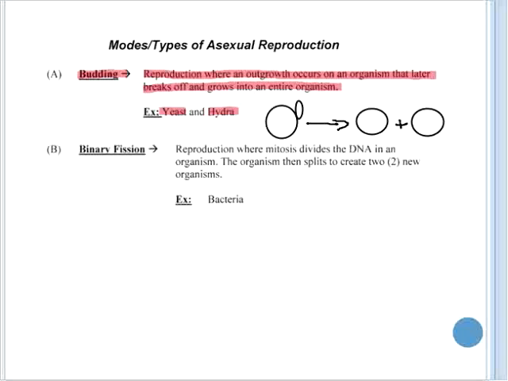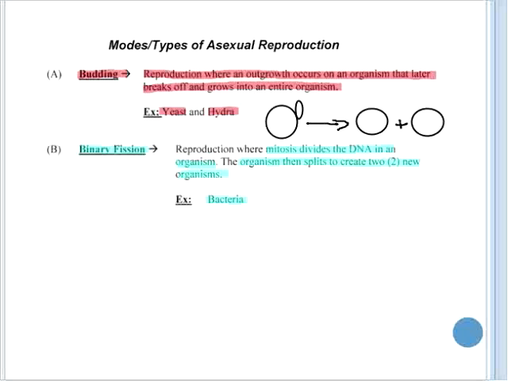Binary fission is a mode of reproduction in which mitosis divides the DNA in an organism. The organism then splits to create two new organisms. Bacteria are a prime example of this.